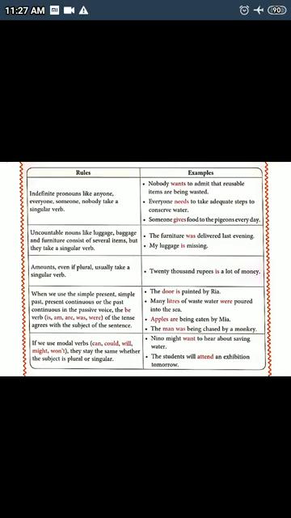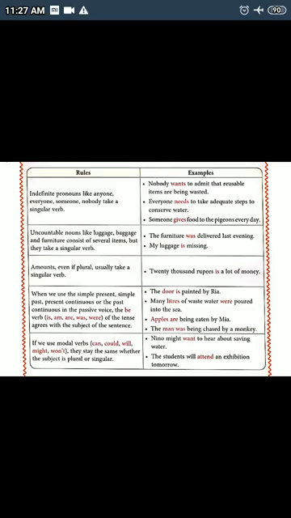So here we see that nobody is used and we have used the singular verb wants. Then in the other example, everyone needs. So here everyone also is taken singular, and so the singular verb needs is used. Now someone gives. So we see that these indefinite pronouns take singular verbs.